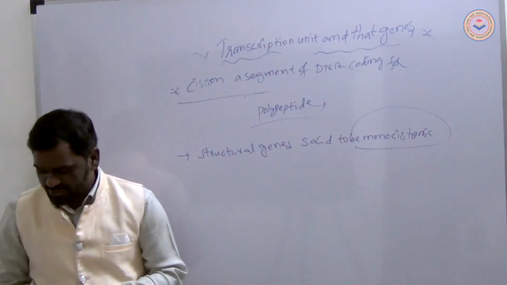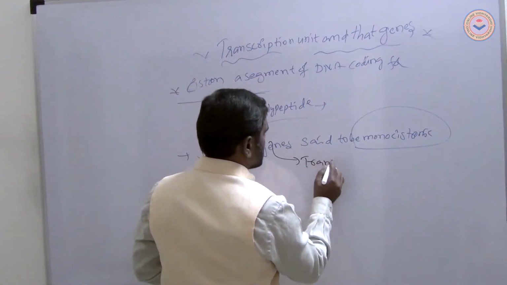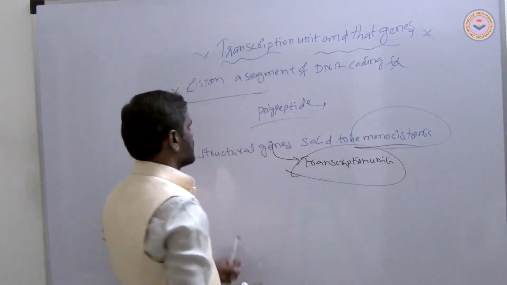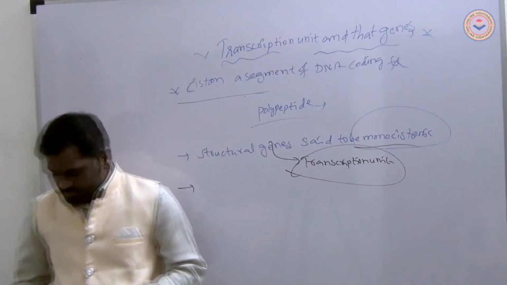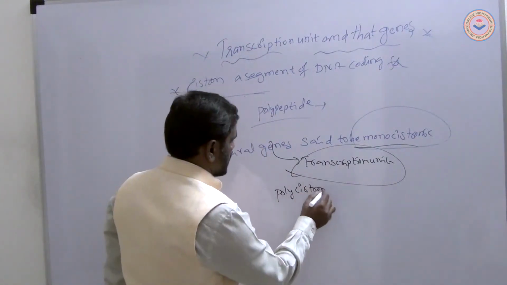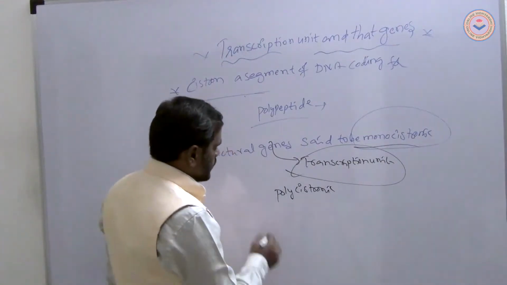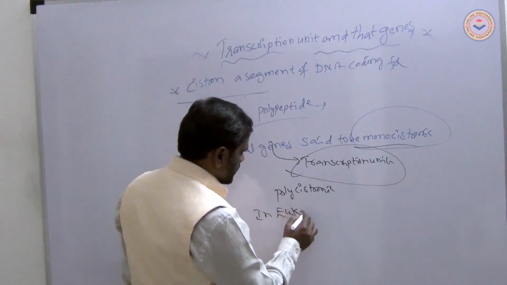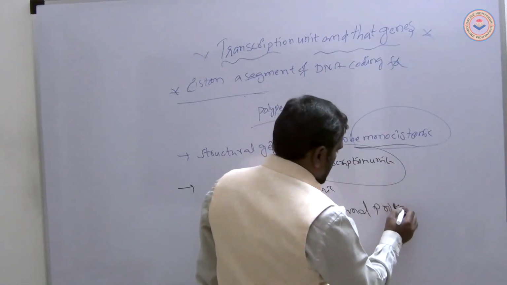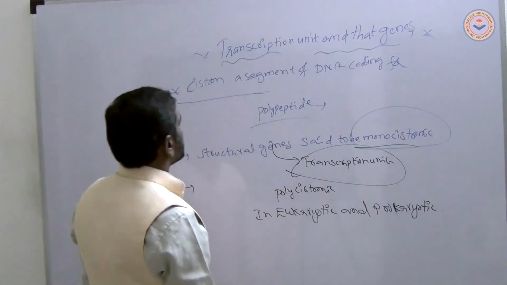The structural genes in a transcription unit are called monocistronic. Monocistronic or polycistronic, in eukaryotes and prokaryotes. This is the transcription unit and the genes.